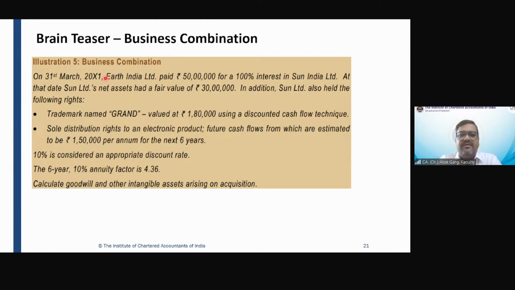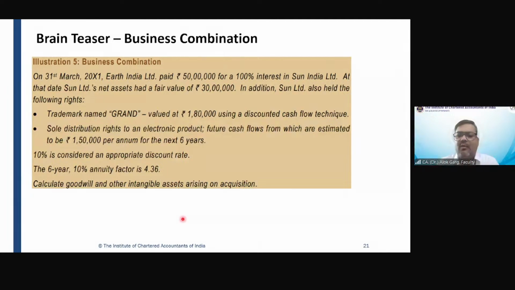At that date, Sun Limited net assets had a fair value of 30 lakh rupees. Okay. So friends, the fair value of the assets of Sun Limited is 30 lakh. The company is paying 50 lakh. So what is the treatment of the balance? 20 lakhs.